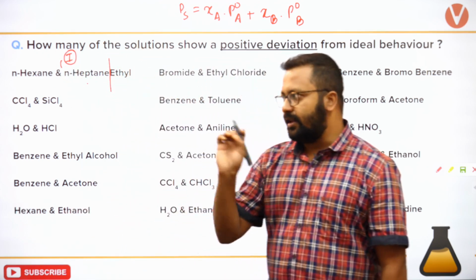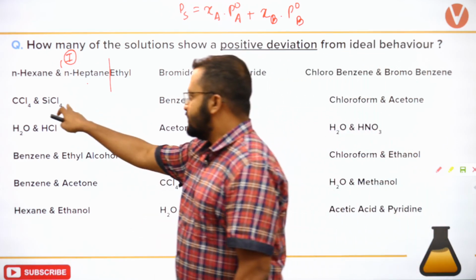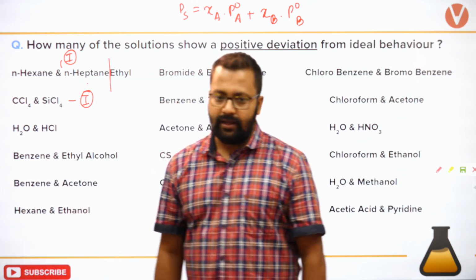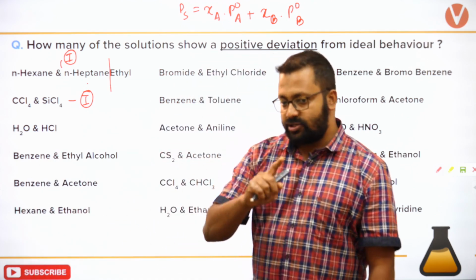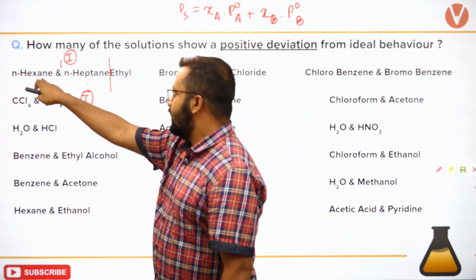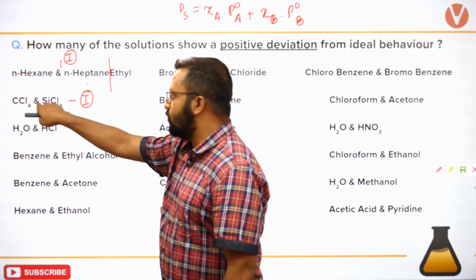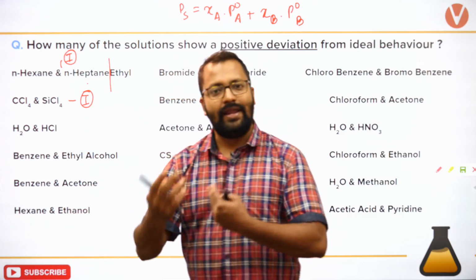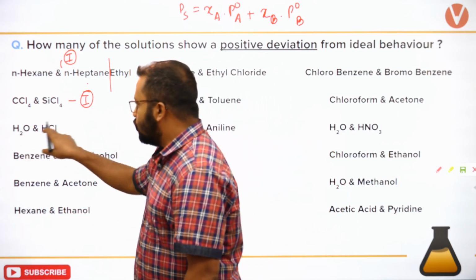I'll write I next to what is ideal. CCl4 SiCl4. This will also be ideal. Okay? No, it's not positive, it is ideal. N-hexane, N-heptane is ideal. CCl4 SiCl4 is also ideal because both of them are non-polar. Nature is not changing.